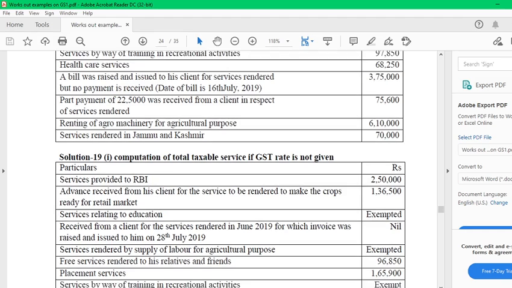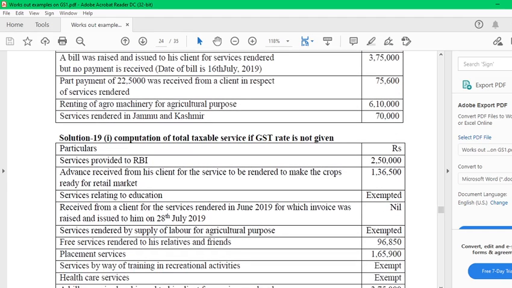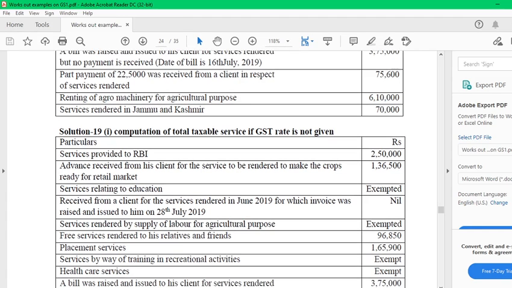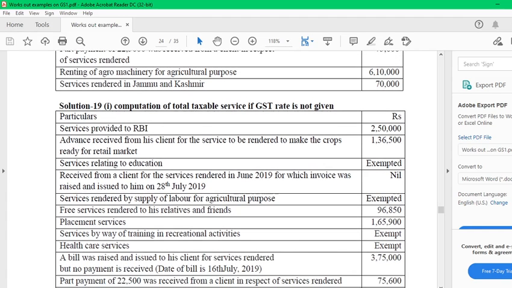Service relating to education is exempted. Rent service from the client, of course, it is for June month, but we are in the month of July. Therefore, this transaction relating to June month only, we do not take into account in the month of July. July transaction is different. June transaction is different. Even if you made a fault of raising the invoice in the month of July, it should go to June month only. Therefore, we cannot take it in the month of July.